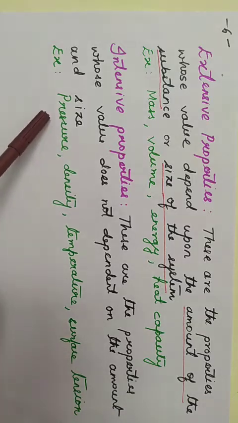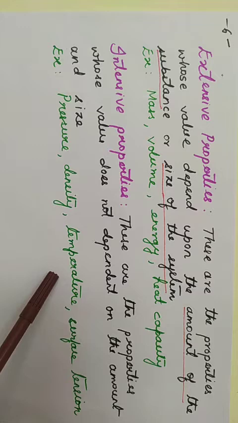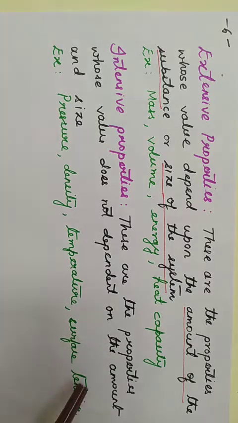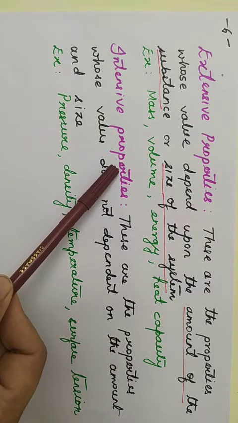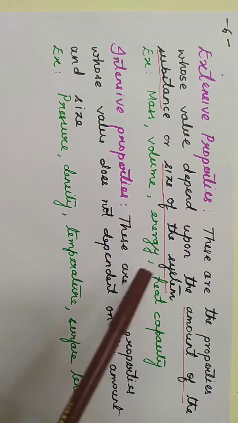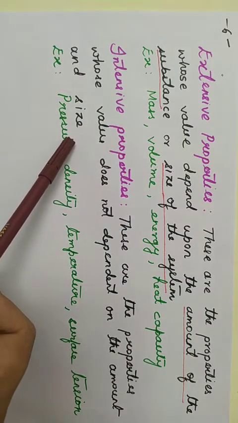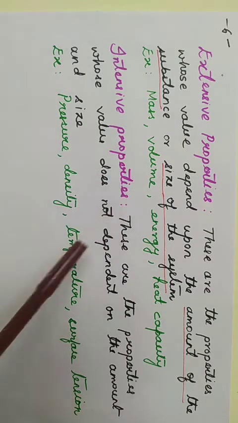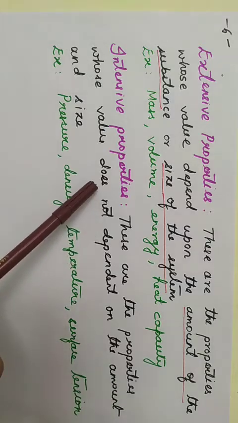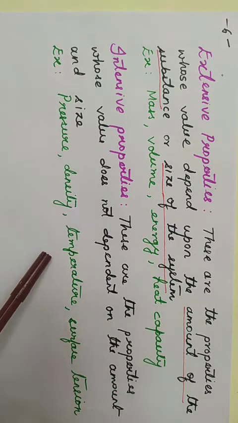Now look into these examples: pressure, density, temperature, surface tension. These are called intensive properties, because their values do not depend on the amount or the size of the substance. So intensive properties are the properties whose value does not depend on the amount of the substance.